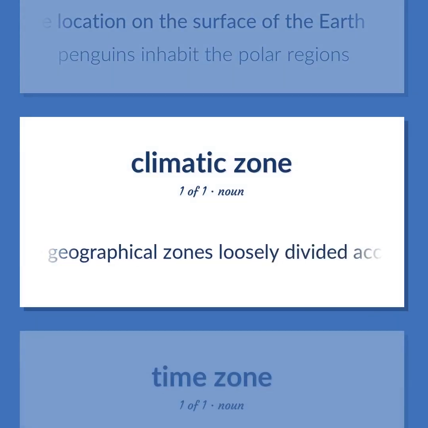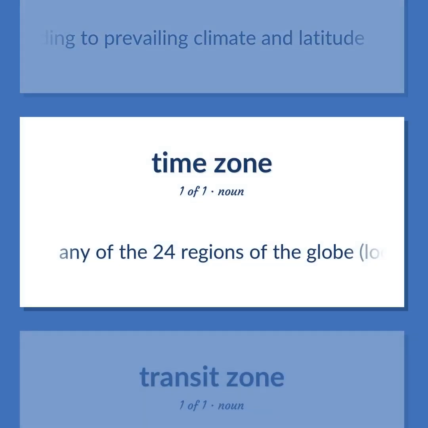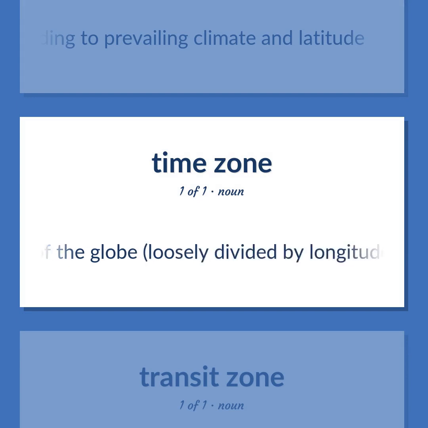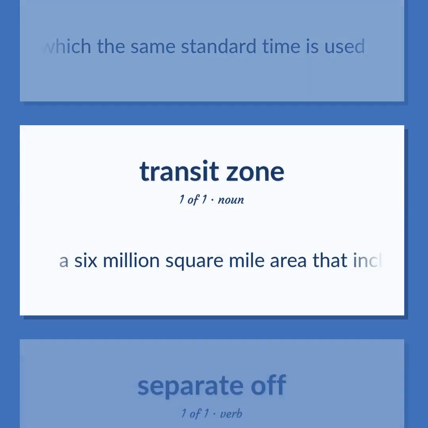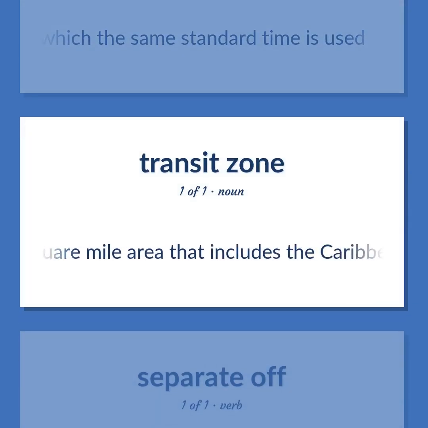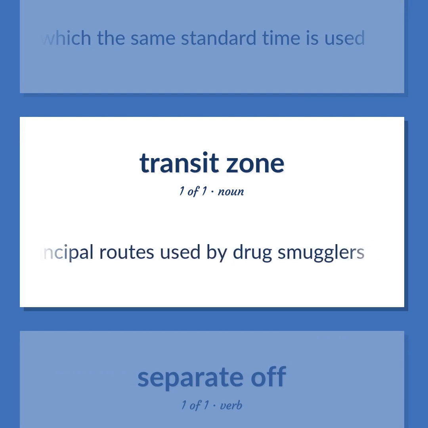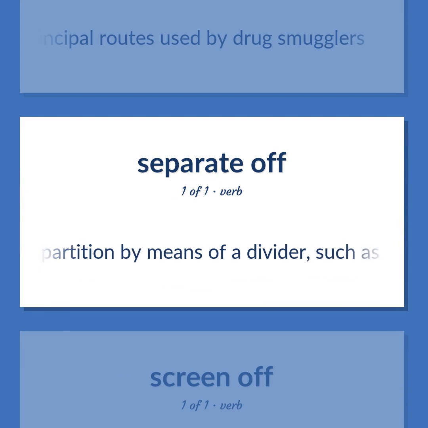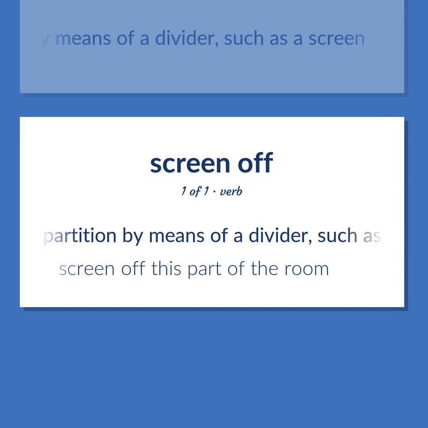Any of the geographical zones loosely divided according to prevailing climate and latitude. Any of the 24 regions of the globe, loosely divided by longitude, throughout which the same standard time is used. A 6 million square mile area that includes the Caribbean and the Gulf of Mexico and the Eastern Pacific Ocean. Includes the principal routes used by drug smugglers. Partition by means of a divider, such as a screen. Screen off this part of the room.